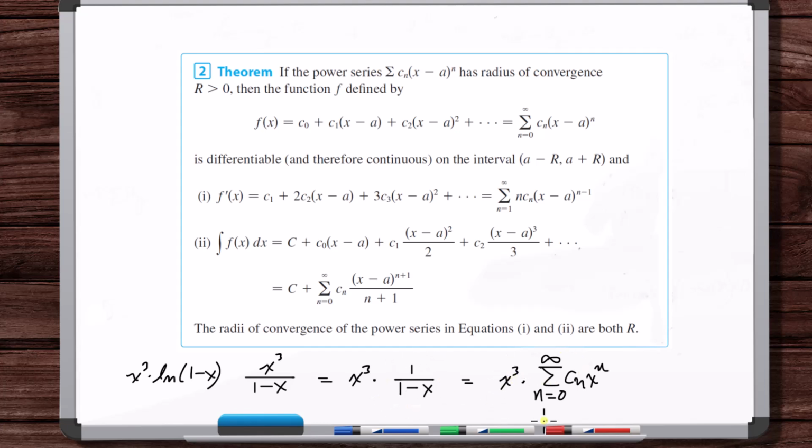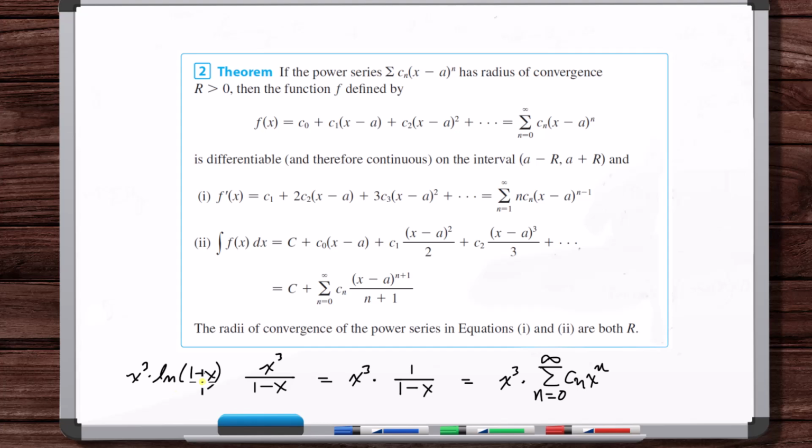So we have this here. Then we integrate this to get the power series representation of natural log of 1 minus x. Then we bring x cubed inside that series. Now we've got the power series for x cubed times natural log of 1 minus x. And that's it.